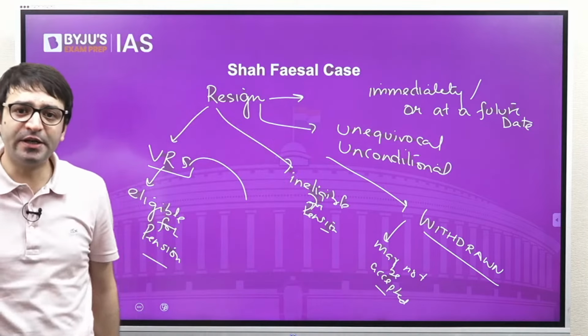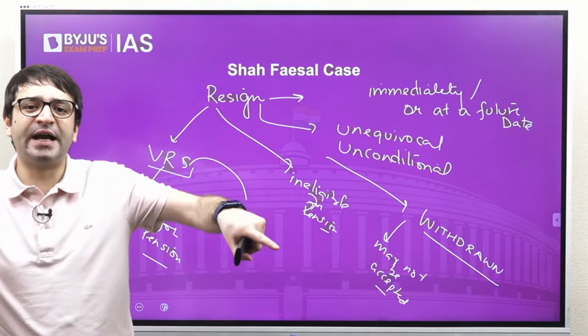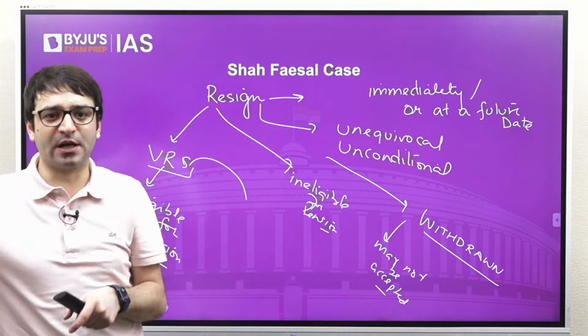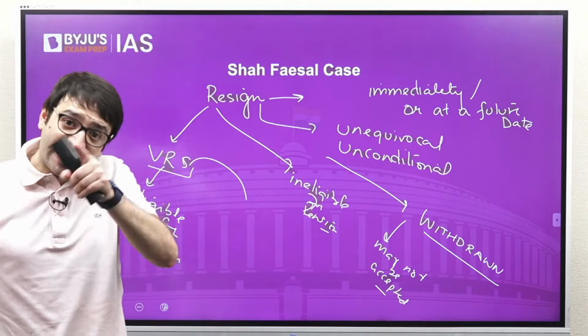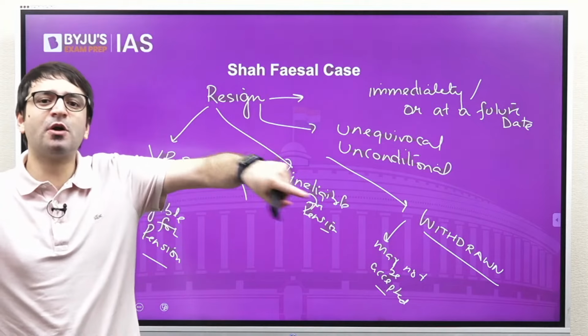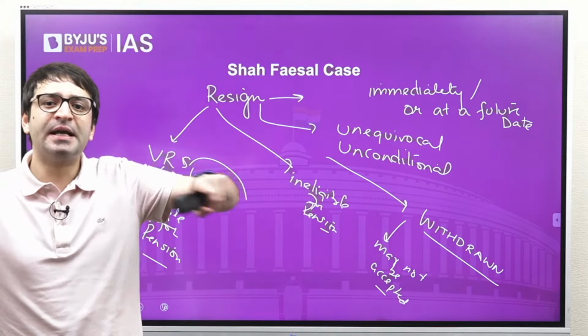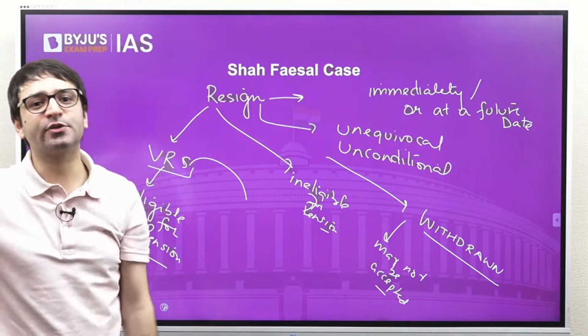When can it not be accepted? If you are withdrawing your resignation, but before you resigned, you wanted to start a political party. You wanted to join a political movement. If you had resigned because you wanted to start a political party, because you wanted to be part of a political movement, then the central government will not accept the withdrawal of your resignation.